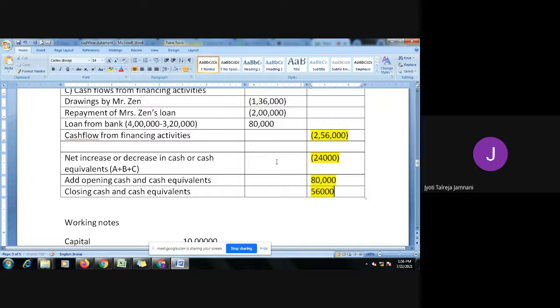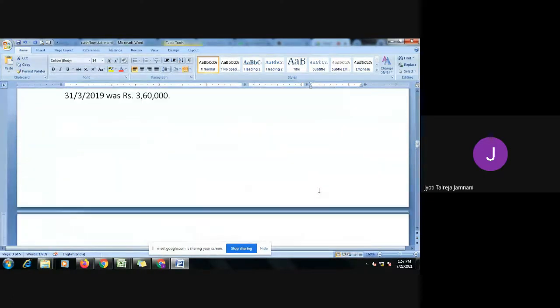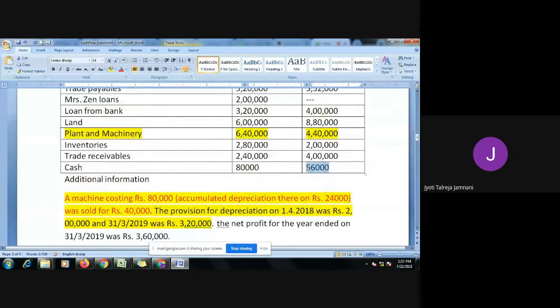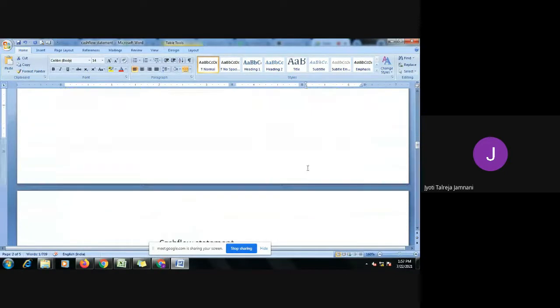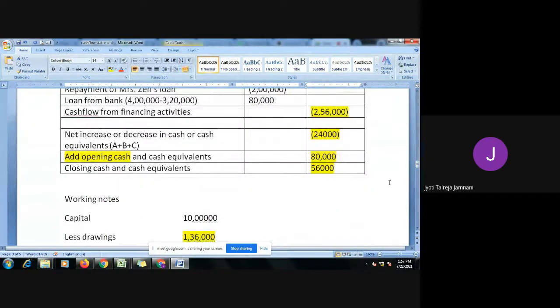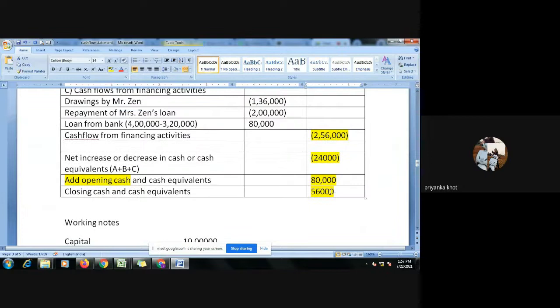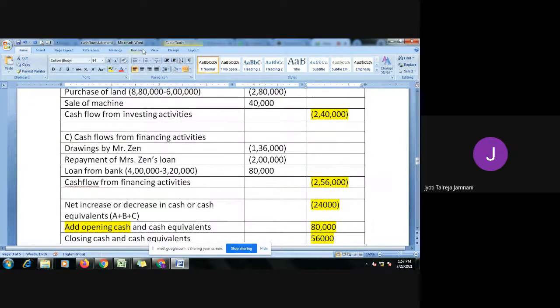I'm repeating it again. Once you get this A plus B plus C, to this we add the opening cash balance. Opening cash balance they have given 80,000. So minus 24,000 plus 80, I will get the closing as 56. This 56 should be the same as the question's closing balance. In the question also they have given 56. If these two match, that means you have done the sum correctly. In case this does not match, that means somewhere we have gone wrong.